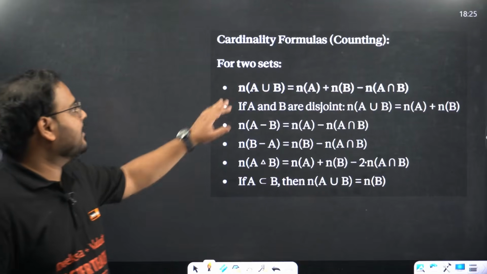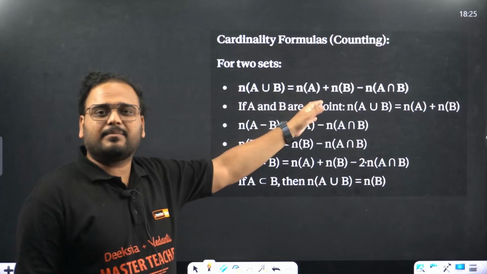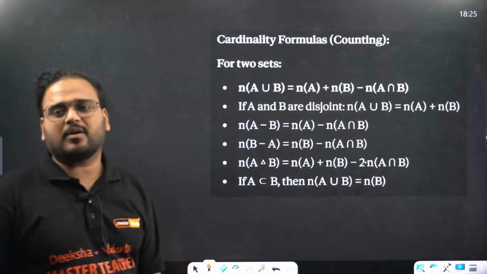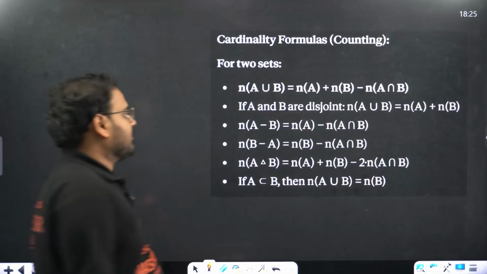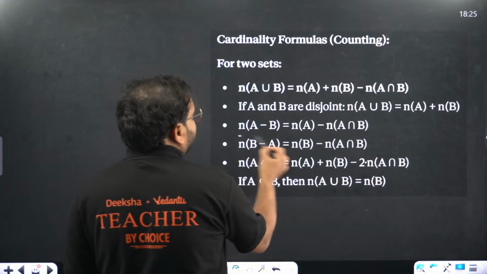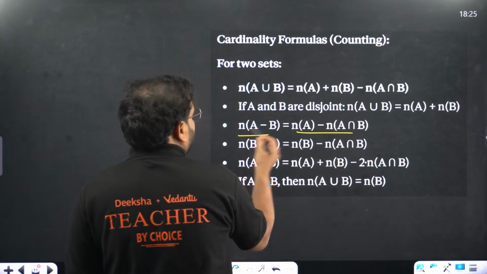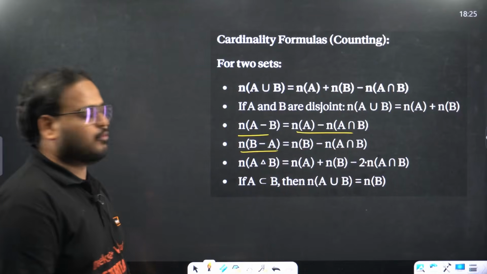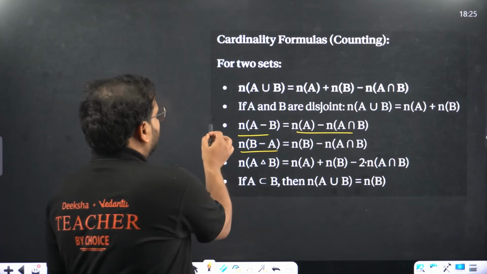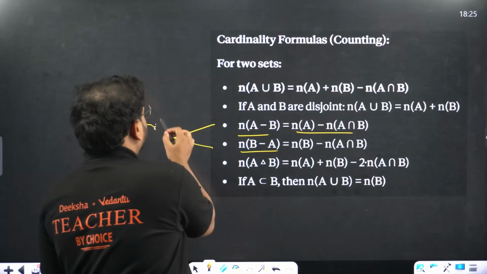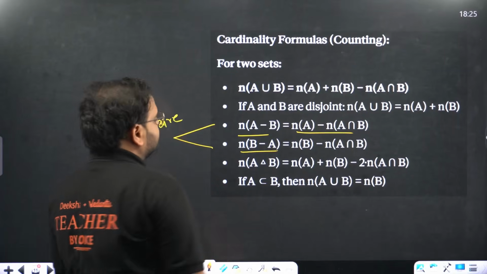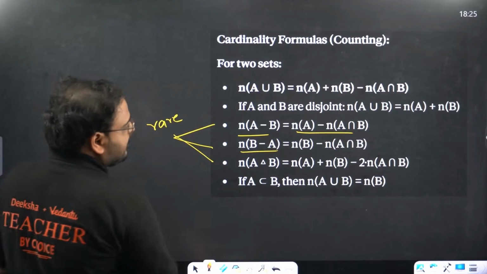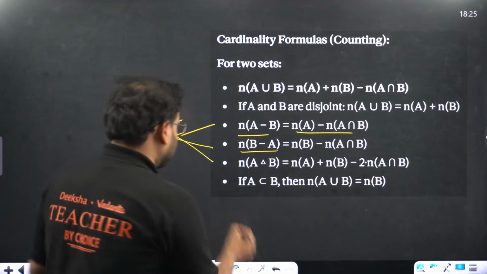Now cardinality means number of elements in a set. That formula: n of A union B is given as n(A) plus n(B) minus n of A intersection B. We have learned this formula, right? For union, the same formula goes for cardinal number also. This is for the difference: A minus B and B minus A. Rarely used, but please remember if it's possible. This also is rare. This one is very commonly used. This is important.